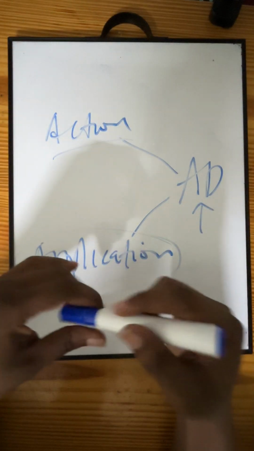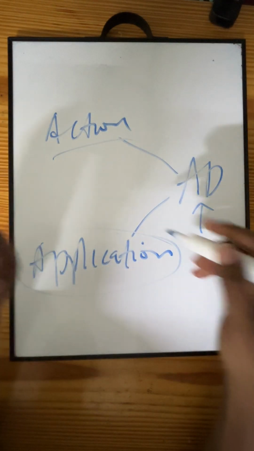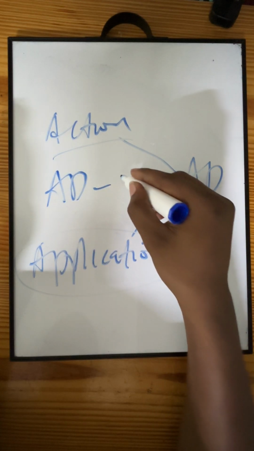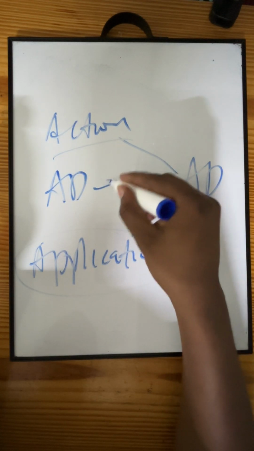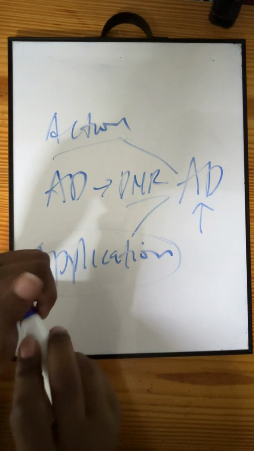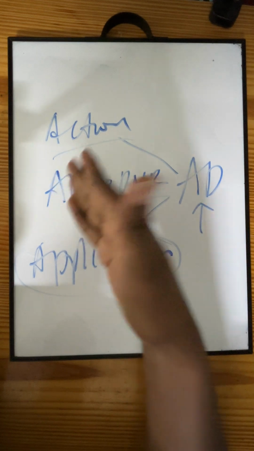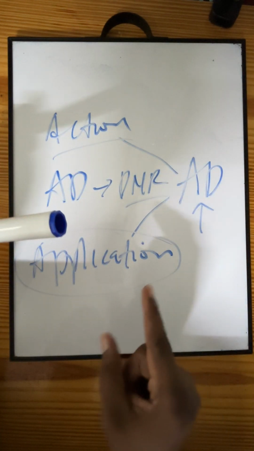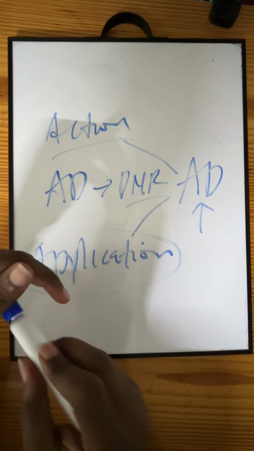That is the action. But for application, the NCLEX will say a patient has an advance directive, and in their advance directive it states that they should not be resuscitated. Let us say they state that. Now the NCLEX is telling you that the patient has an advance directive and they state they don't want to be resuscitated. At this point, that's when we do application, right?